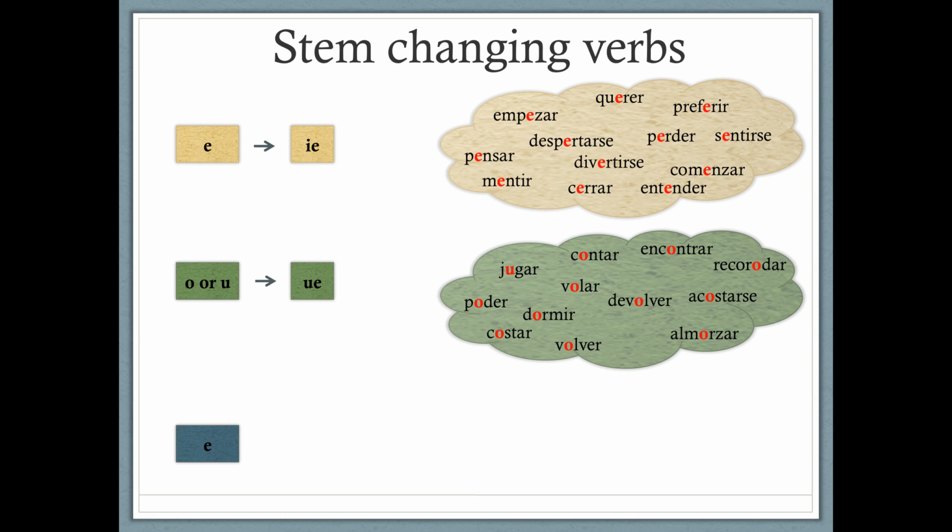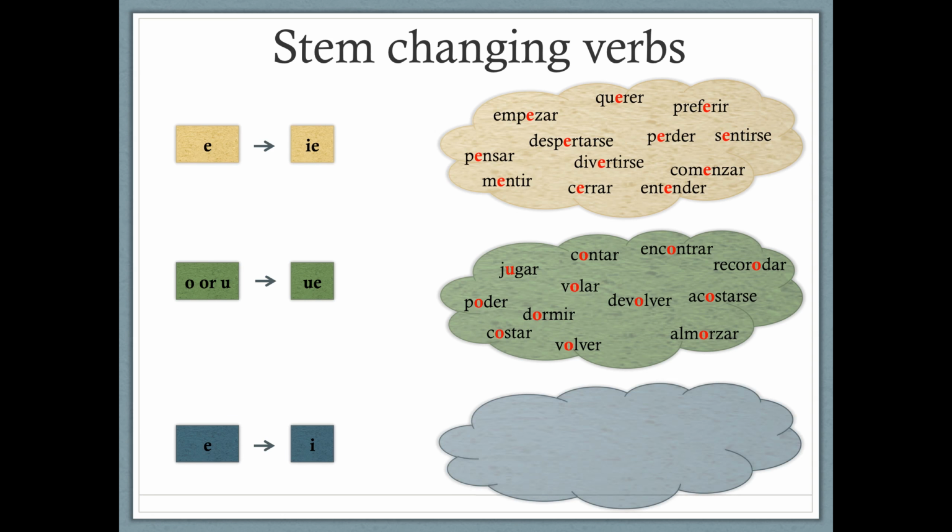Okay, the next set we're going to talk about is E to I stem changing verbs like pedir, reír, sonreír, servir, seguir, vestirse, and repetir. So look for the bold red E, and that is the vowel that stem changes from E to I. Really important here to remember is that you should write these down for class so that way you remember which ones you are responsible for.